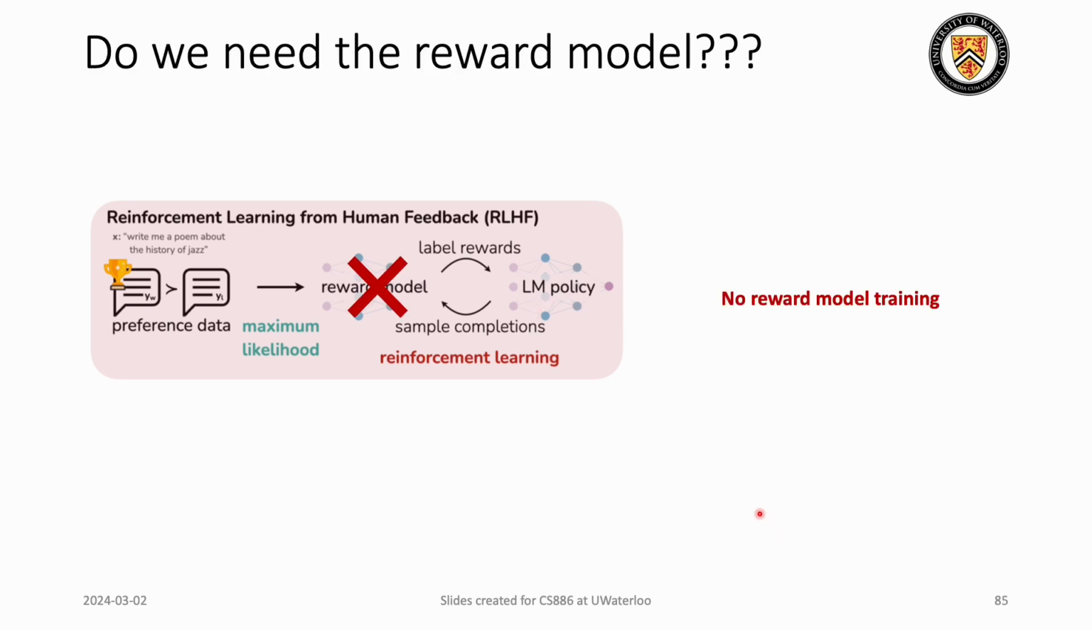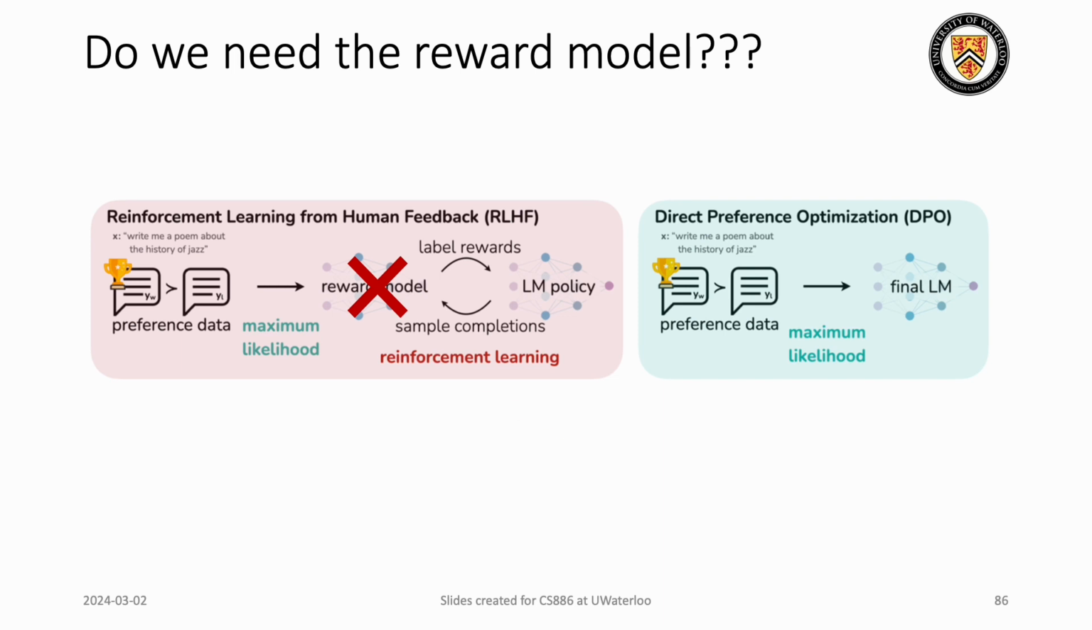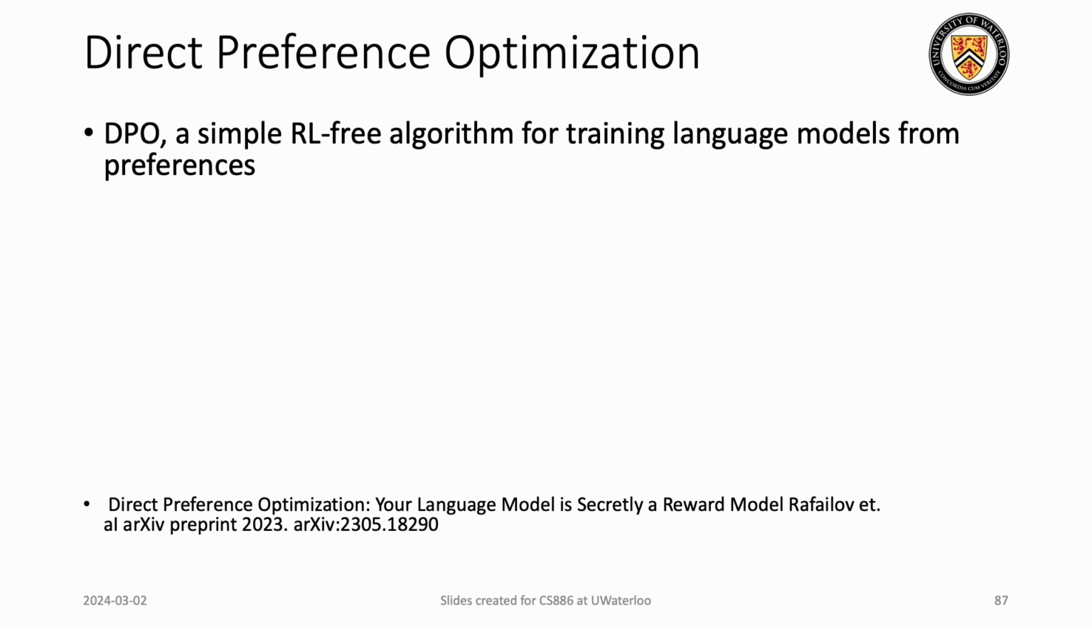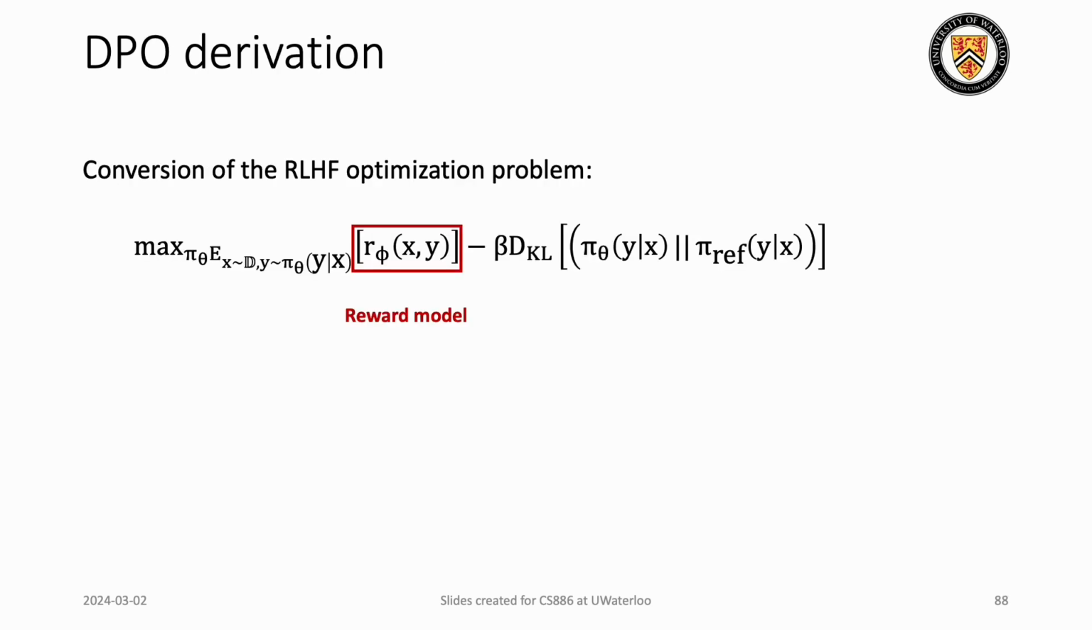But can we perform the alignment without a reward model? Well, to answer this, the DPO paper's authors came up with a new technique that directly uses the preference data for fine-tuning the language model, or aligning it with the preference data. So, simply put, DPO is a simple RL-free algorithm for training language models from preferences.